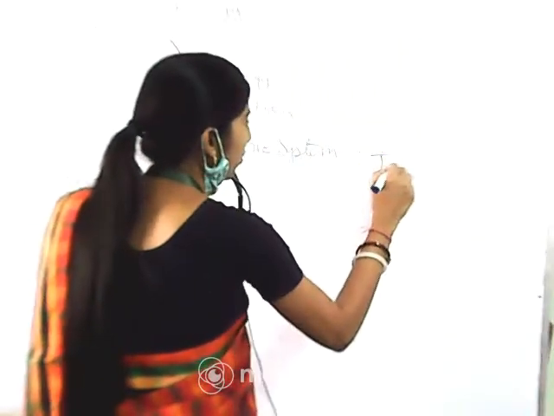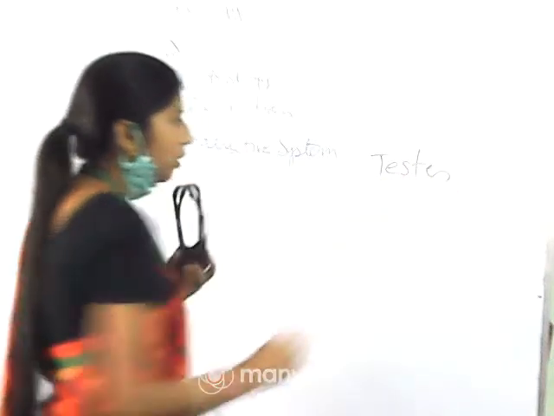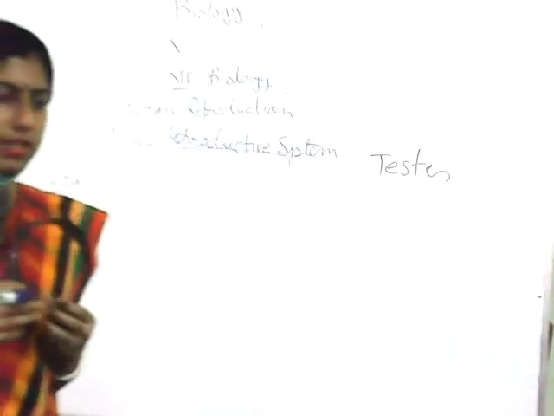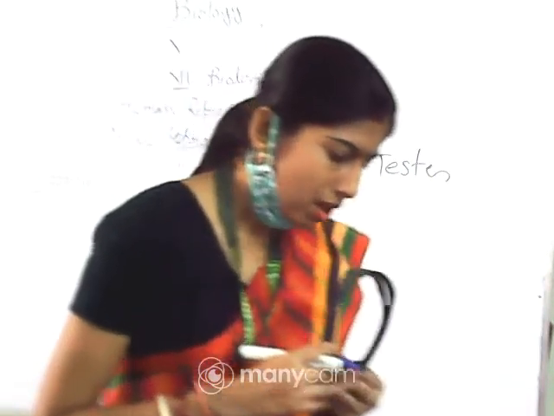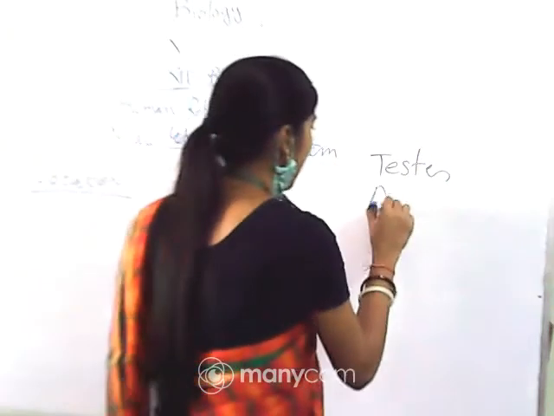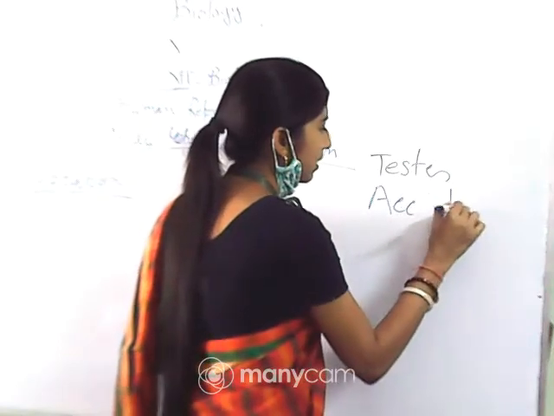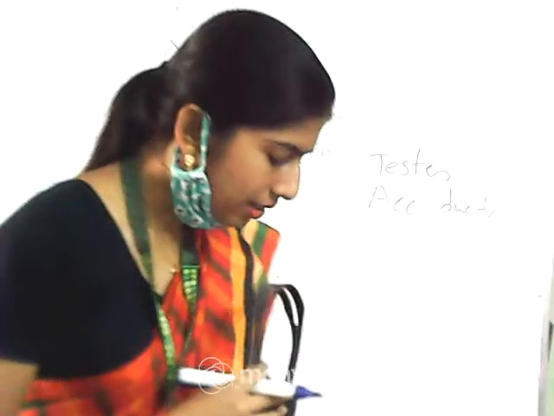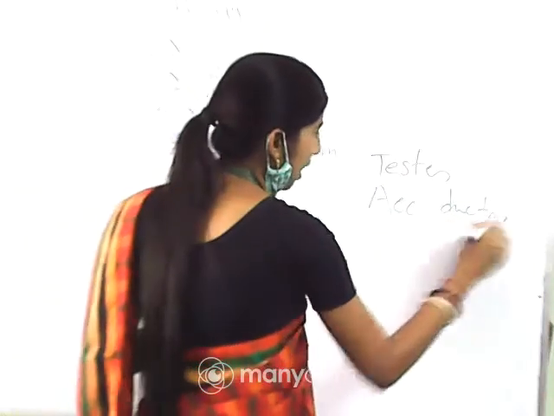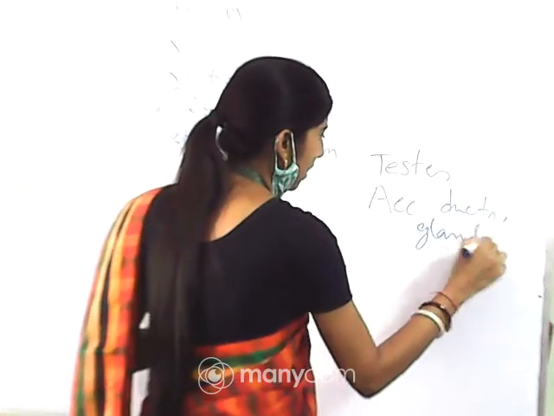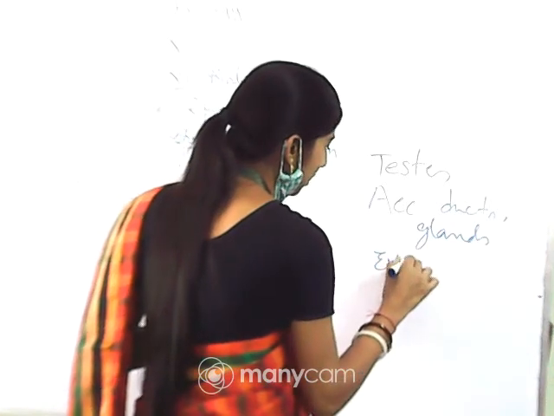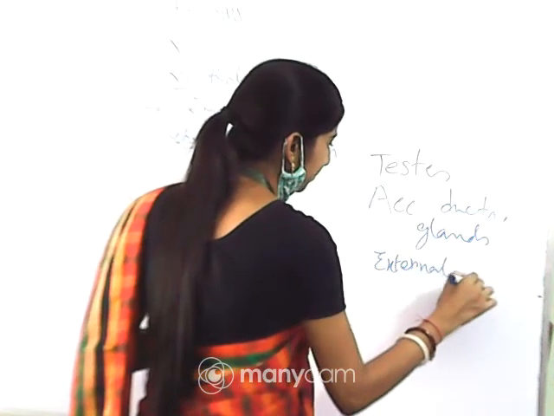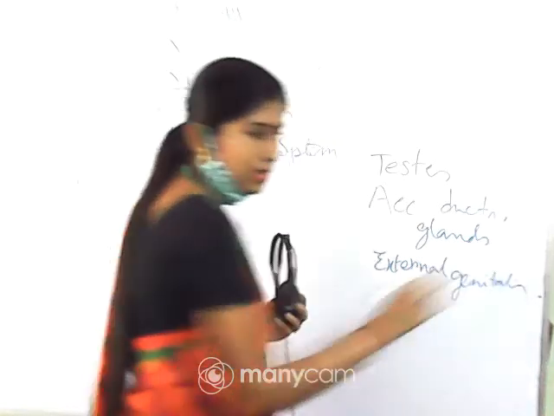Different accessory ducts, accessory glands and external genitalia are also present.